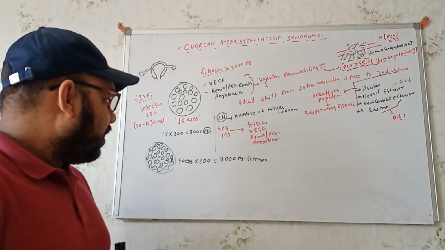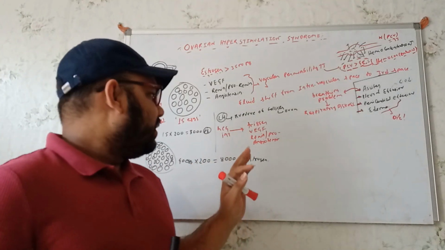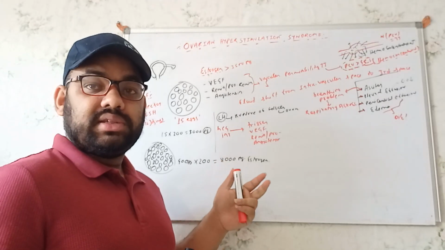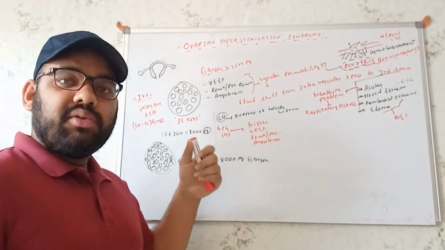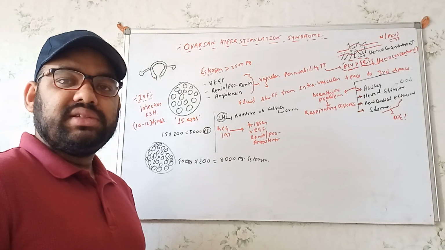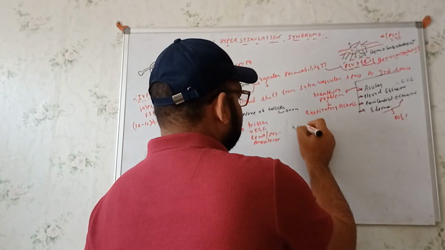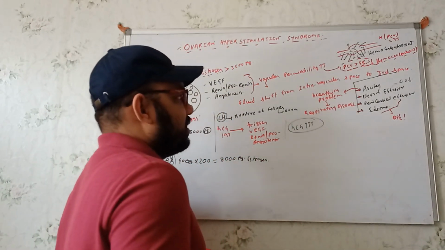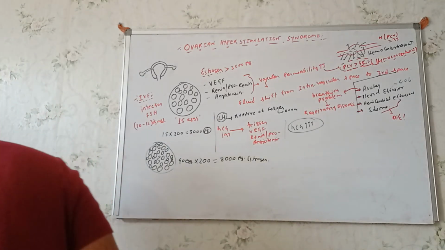I mean, see, normally what do we know? Normally, whenever the implantation is done, we know that the HCG production will start from the cytotrophoblast, syncytiotrophoblast. Now, we are injecting the HCG, and we are also getting the HCG from the syncytiotrophoblast. As a result, in these cases the production of the HCG will be too much. The problem will be so severe in these cases.